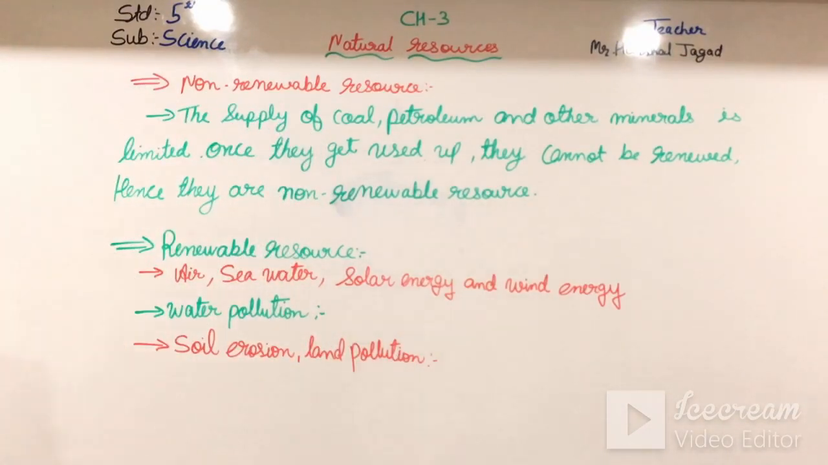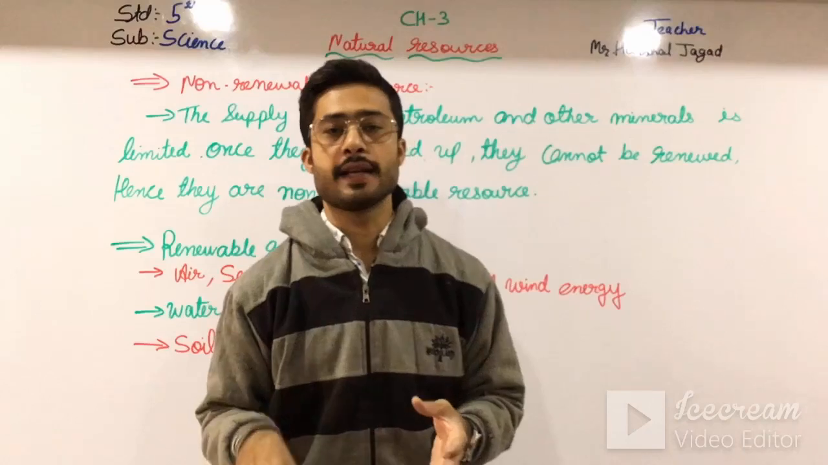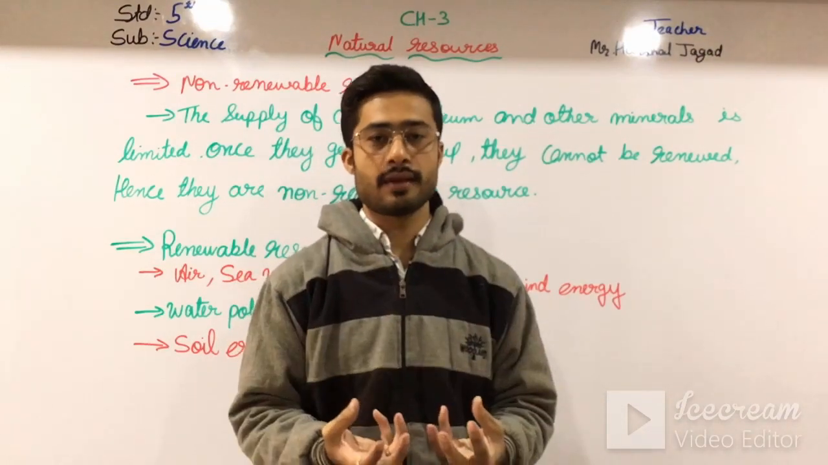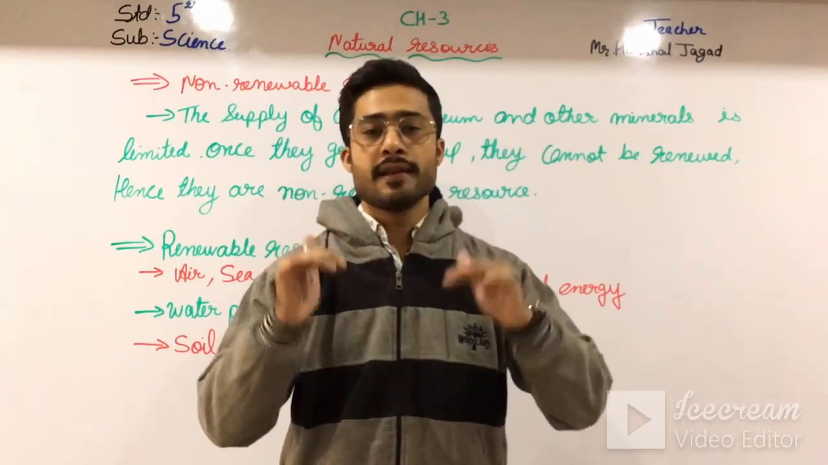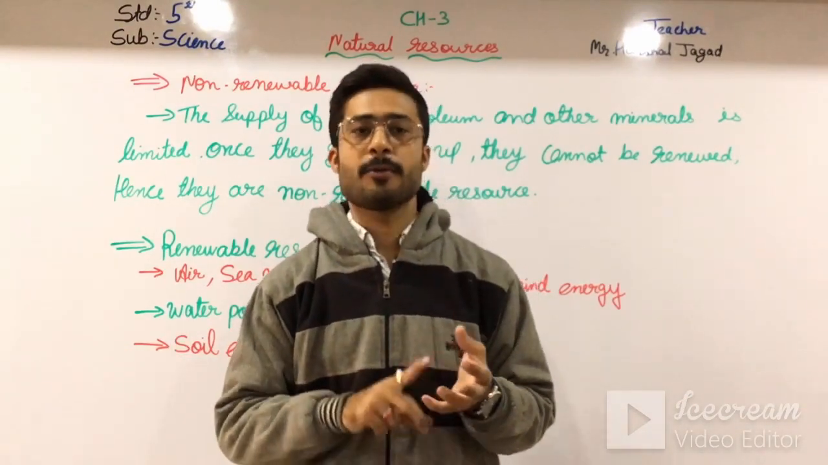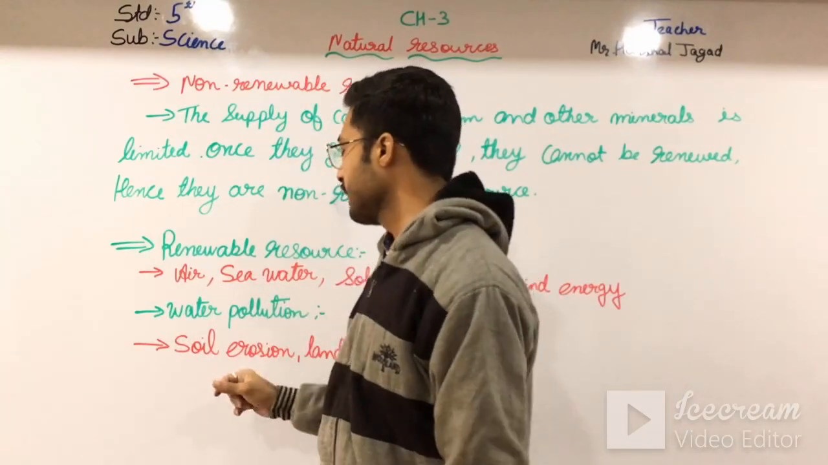Okay, so soil erosion. How does soil erosion first of all take place? Soil erosion happens when we remove the forest area. If we deforest, the roots which hold the soil will not hold the soil, and the soil will move with the wind, water or anything else, and that is known as soil erosion.